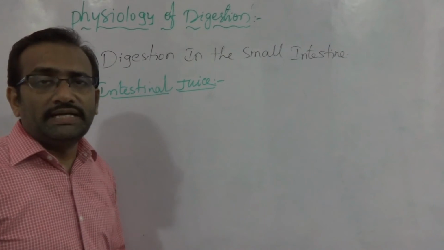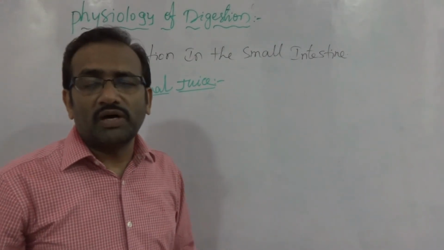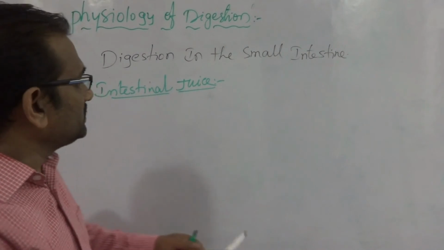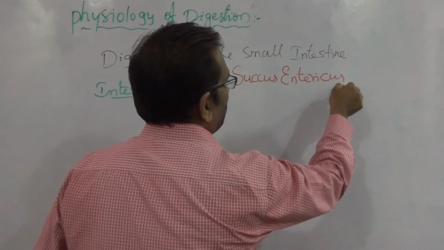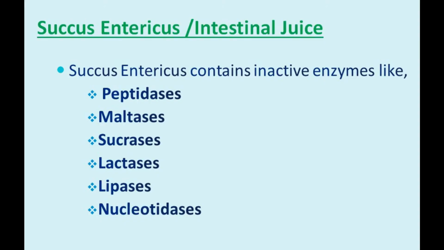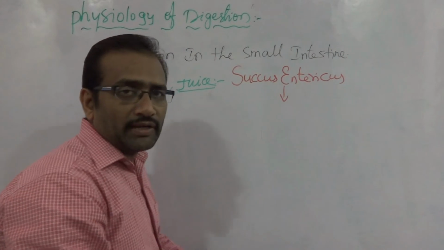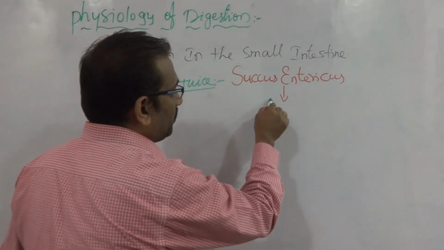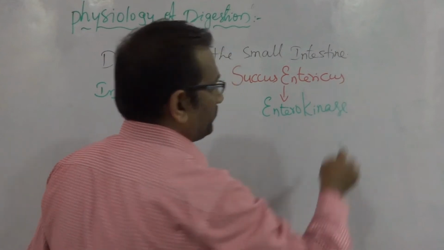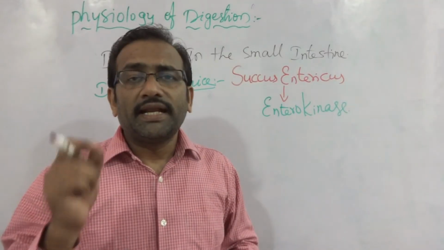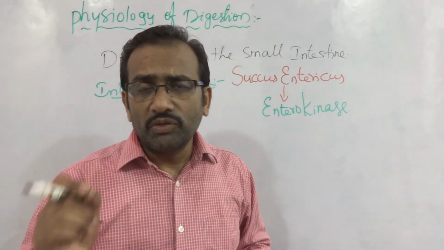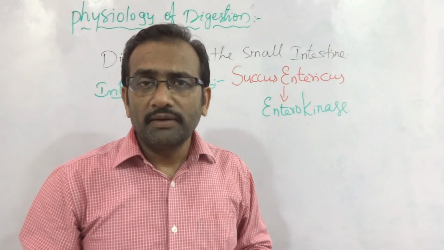The role of intestinal juice in the small intestine. The intestinal juice is called succus entericus. It contains a major active enzyme that is called enterokinase, and the intestinal juice contains inactive enzymes: trypsinogen, chymotrypsinogen, procarboxypeptidase.